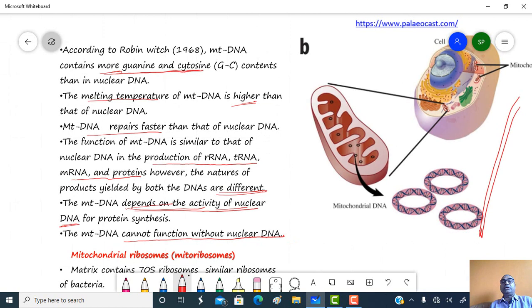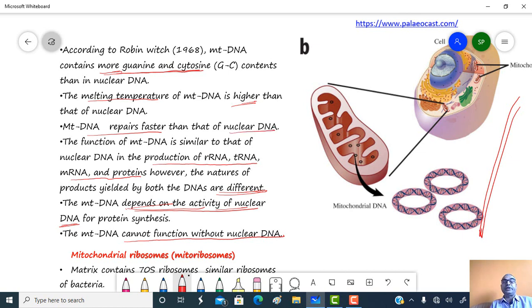Robin Veitch in 1968 said that mitochondrial DNA contains more GC content, guanine and cytosine, than nuclear DNA. The melting temperature of mitochondrial DNA is also higher than nuclear DNA, and it replicates faster than nuclear DNA.